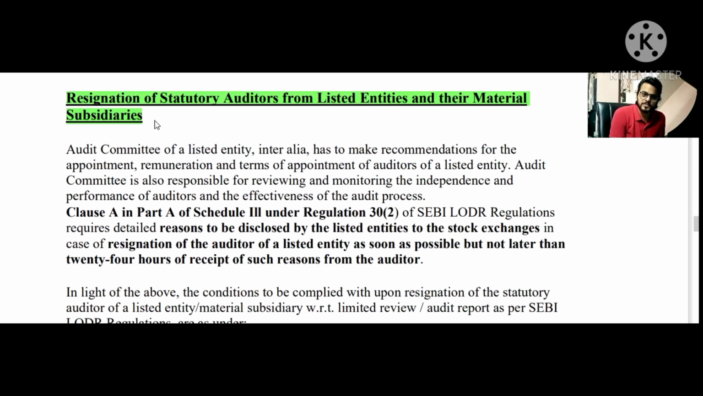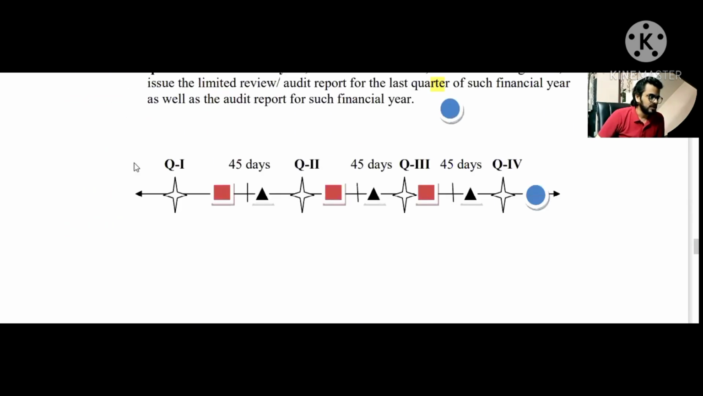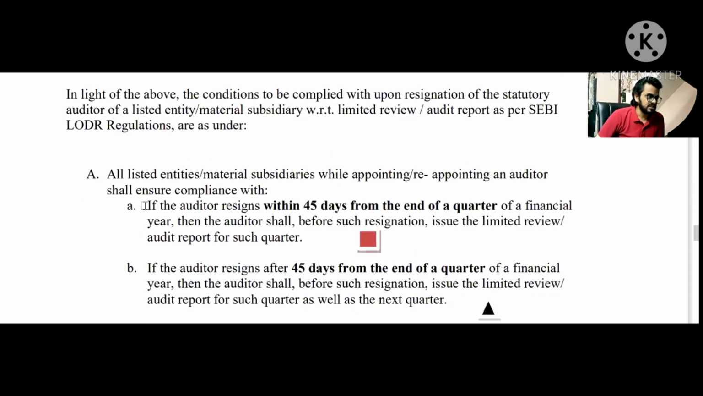The first portion talks about the time frame within which the auditor, if he resigns, what the obligations of the auditor are for the same. For example, in case the auditor resigns within 45 days from the end of quarter number 1 or quarter number 2 or quarter number 3 respectively, then the auditor shall have to first issue the audit report for quarter 1 or quarter 2 or quarter 3 respectively. All right. So let me show you the screen as well for that matter. Yes, this is the first part.